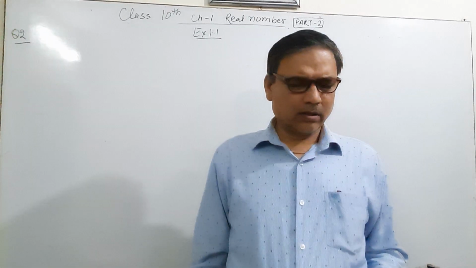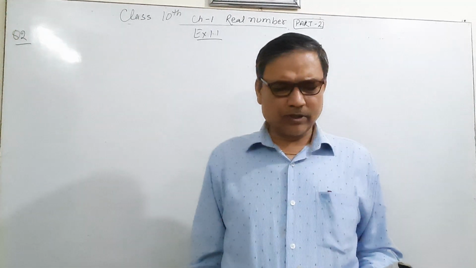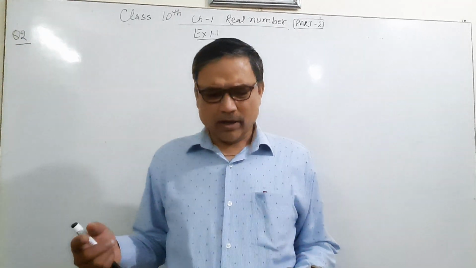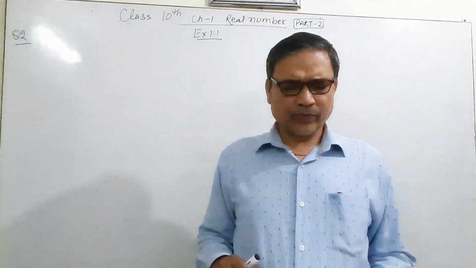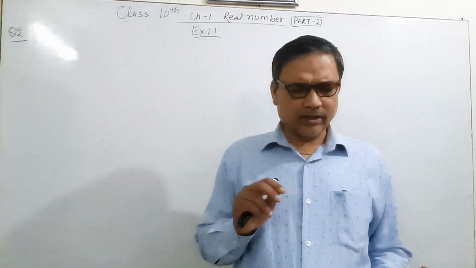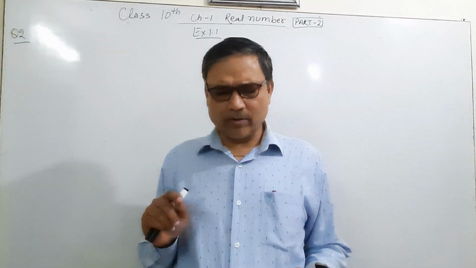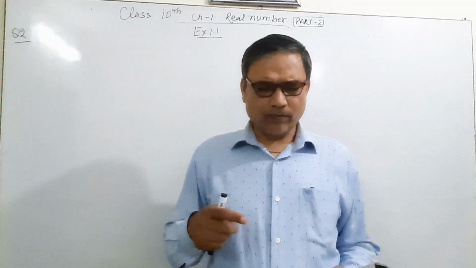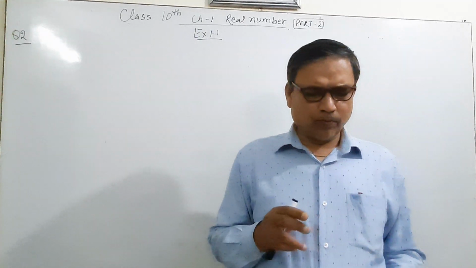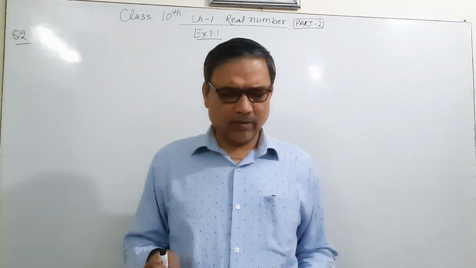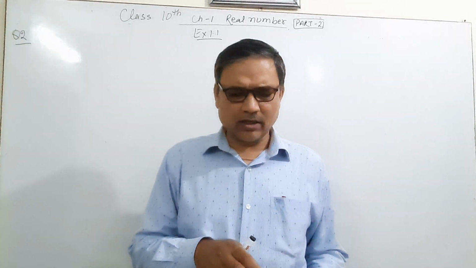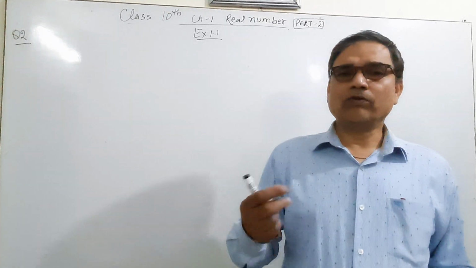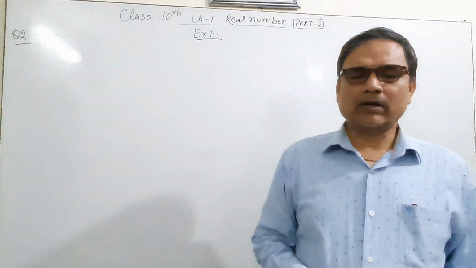An army contingent of 616 members is to be marched behind an army band of 32 members. It means here are 616 members, A is equal to 616, and 32 members in one group. If the two groups are to march in the same number of columns, what is the maximum number of columns? This is HCF: A is 616 and B is 32, and you have to divide and find the value of HCF. You have to solve until the remainder is 0.